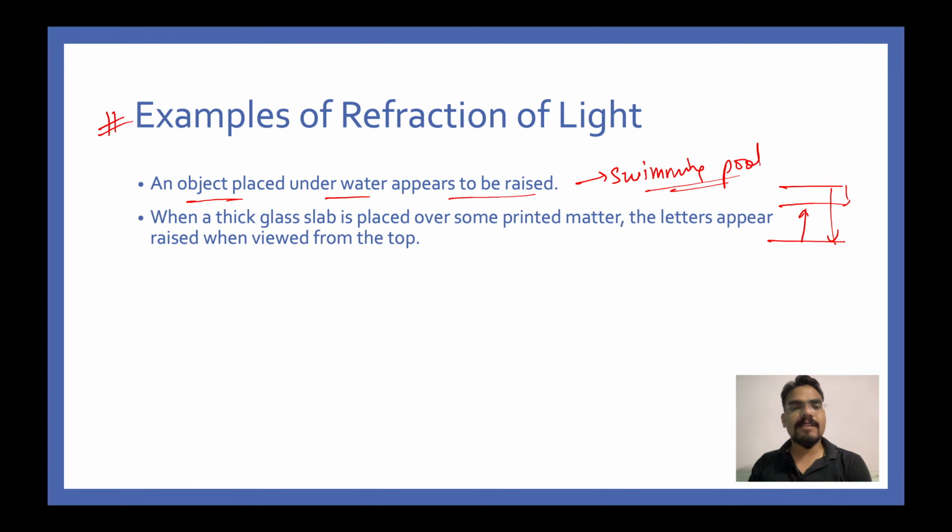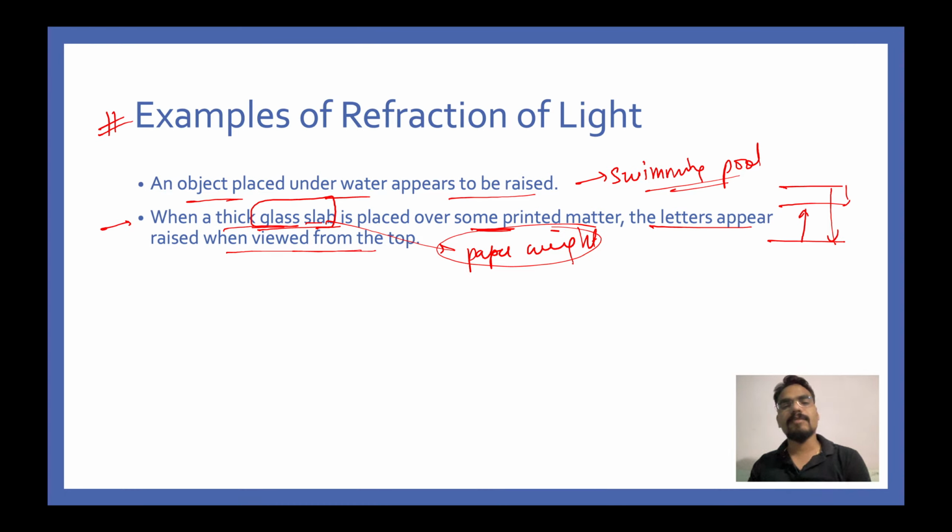Yeah. Next, let's take another example. When a thick glass slab is placed over some printed matter, this glass slab can also be called a paperweight. So when you put a paperweight, especially a rectangular paperweight, the letters just below the paperweight appear to be raised when viewed from the top. जब आप उसको ऊपर से देखोगे तो वो जो letters हैं, those letters appear to be raised. That is what is happening because of the refraction of light.